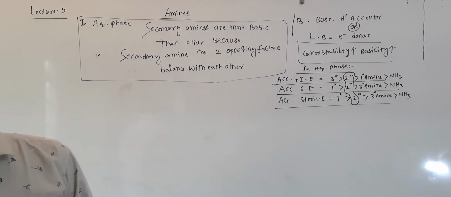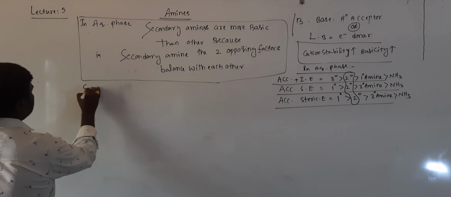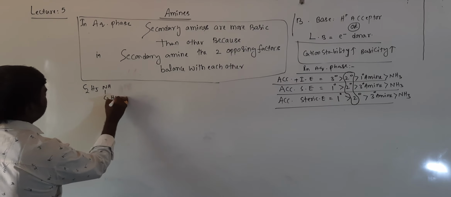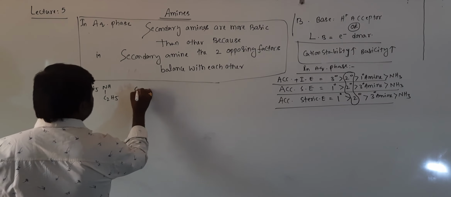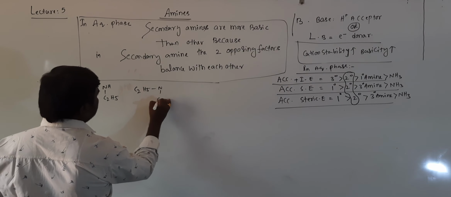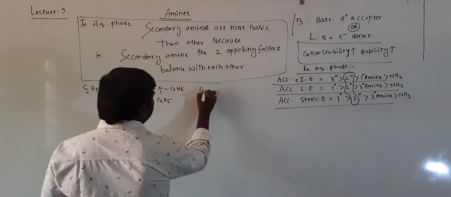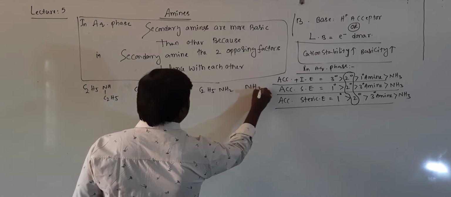Now, examples, students: C2H5 twice, C2H5, NH, C2H5. Next, C2H5, N, C2H5, C2H5. Next, C2H5, NH2. It is NH3.